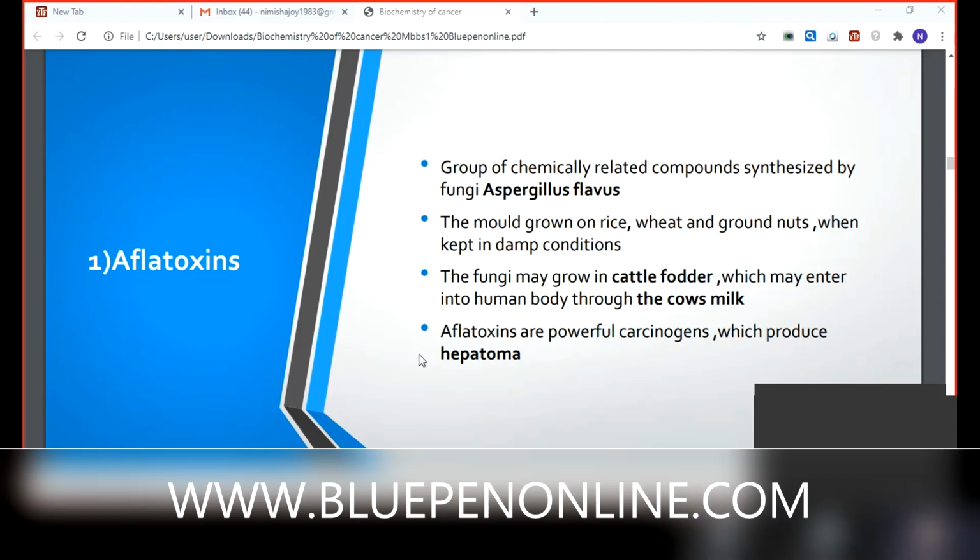I told you aflatoxin is there. What is this aflatoxin? It's a group of chemically related compounds synthesized by the fungus Aspergillus flavus. It's a mold grown on rice, wheat, and groundnuts when kept in damp conditions. This fungus can grow in cattle fodder, which may enter the human body through cow's milk. Milk also contains this Aspergillus flavus.